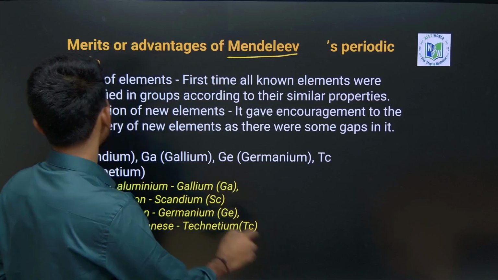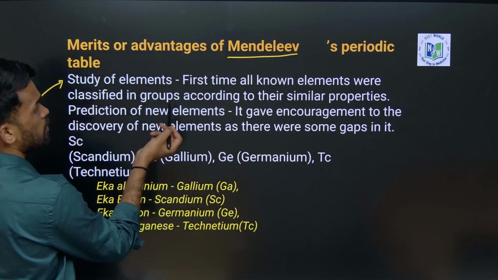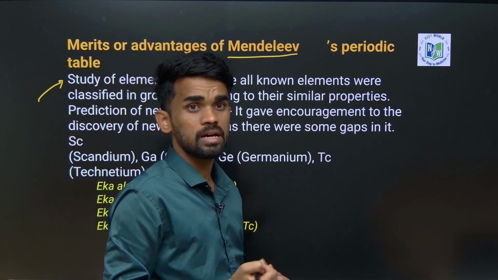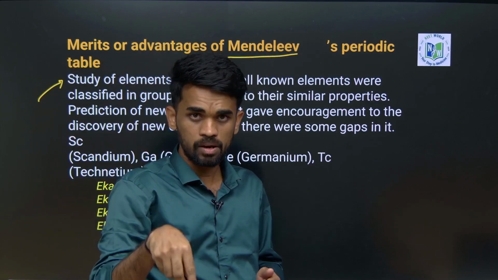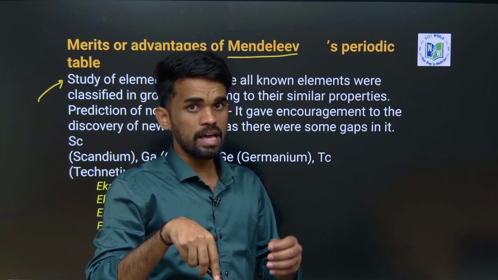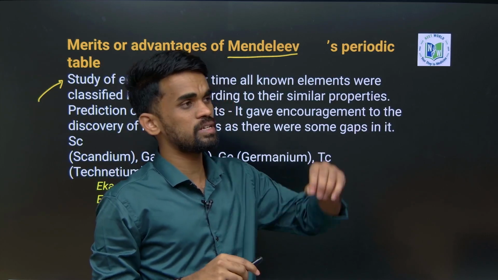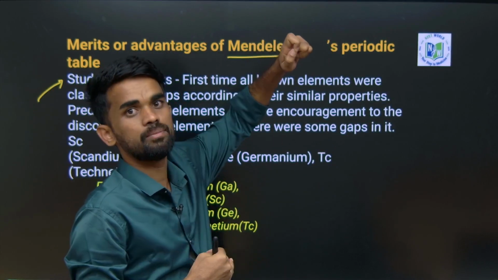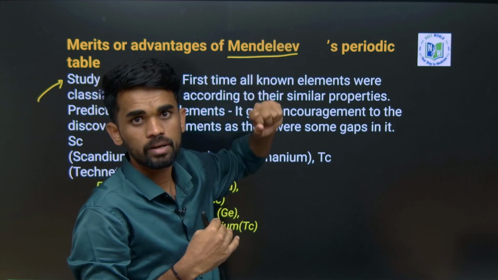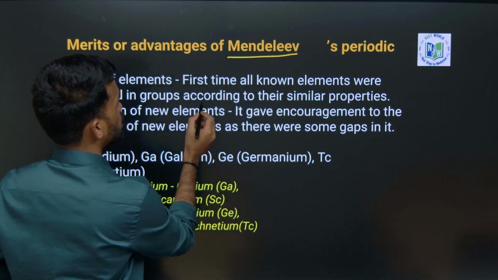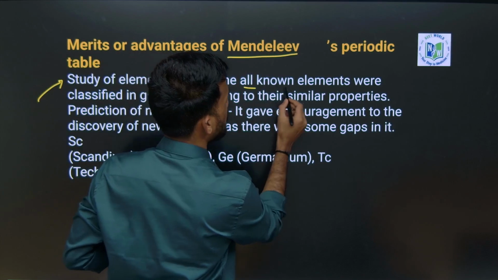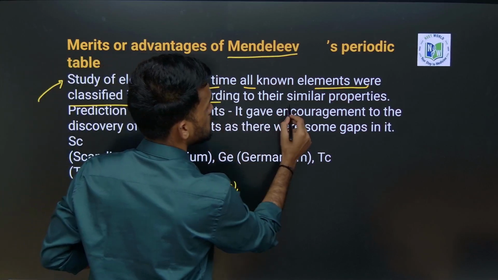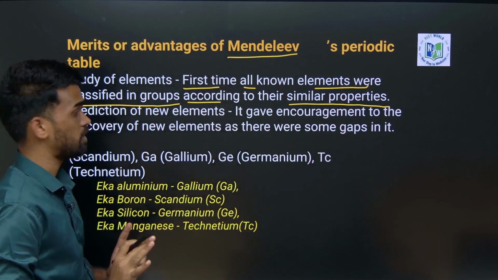The study of elements became a little easier, because elements lying in one particular group have similar properties. Therefore, if we study one particular element, we can generalize it to the other elements of that group. Also, for the first time, all known elements were classified into groups according to their similar properties. This is one advantage.